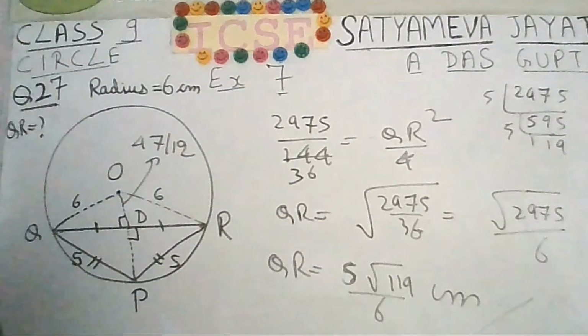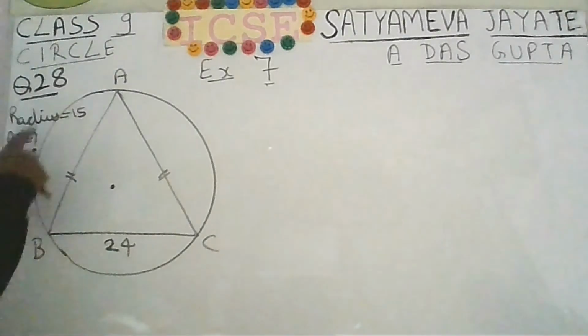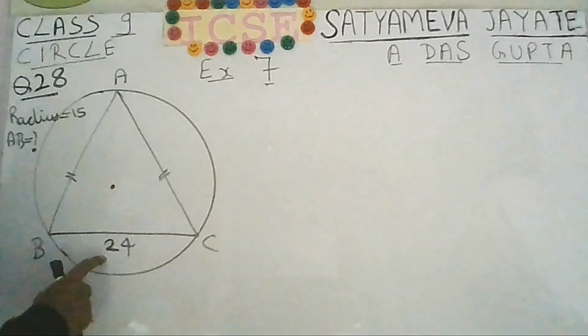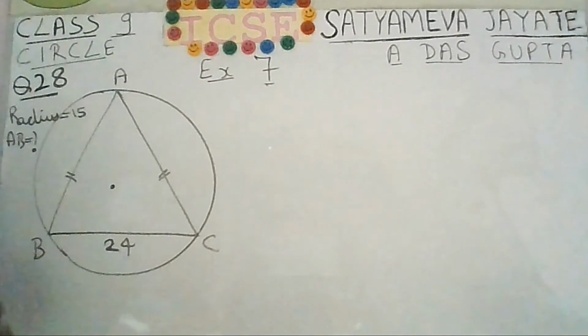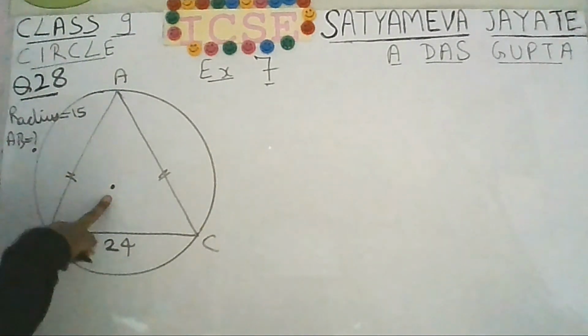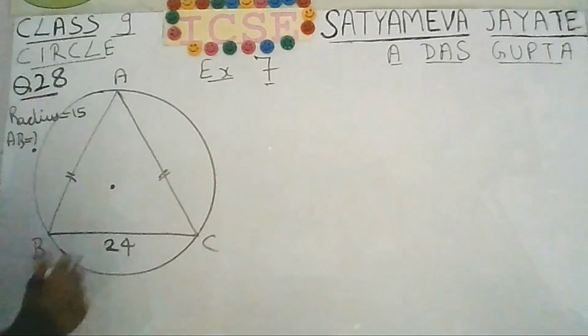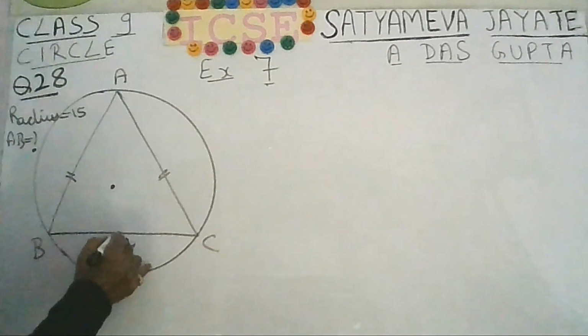Okay, so radius of the circle is given 15 centimeter. Okay, BC is given 24 centimeter. We have to find AB. So this is the center. If you draw a perpendicular from center to the chord, it will bisect the chord. So this will be the midpoint somewhere here.